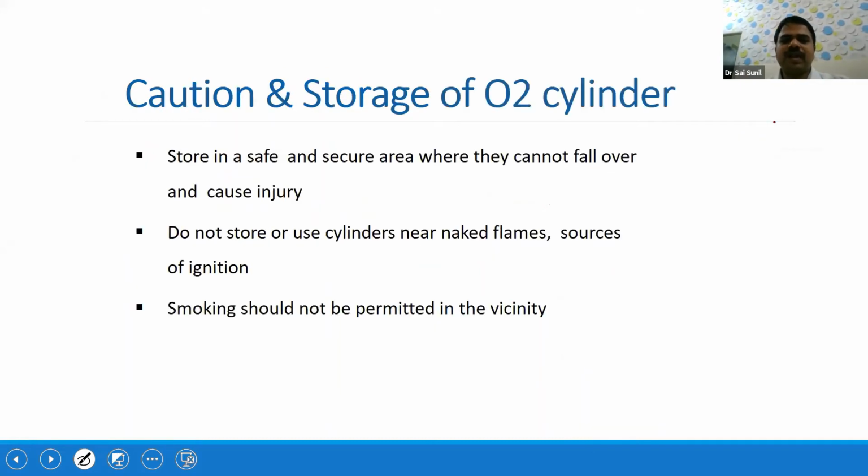Whenever you are using an oxygen cylinder, it should be stored in a safe and secure area where it can't fall over and cause injury to either healthcare professionals or the babies. Do not store or use cylinders where naked flames or sources of ignition are present, and smoking should not be permitted within the vicinity.